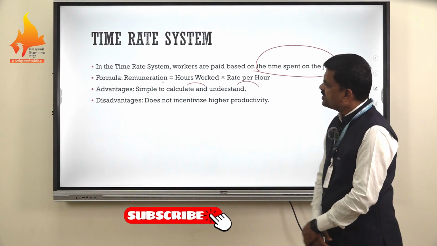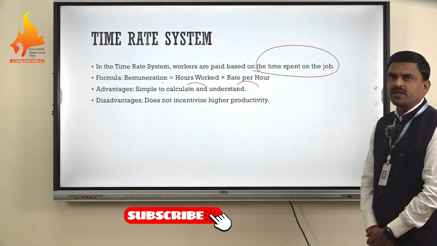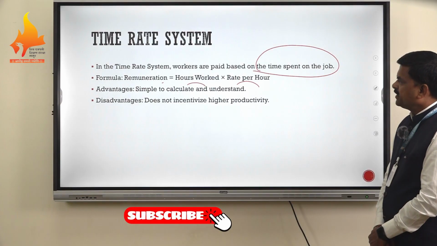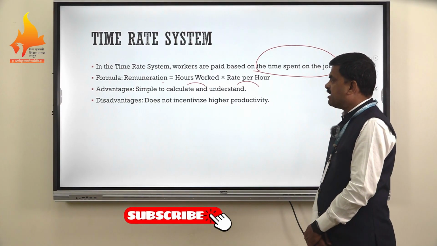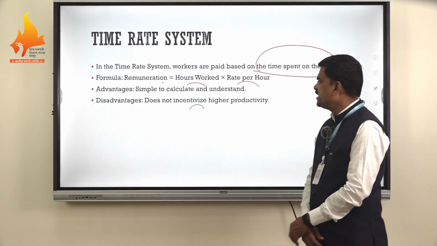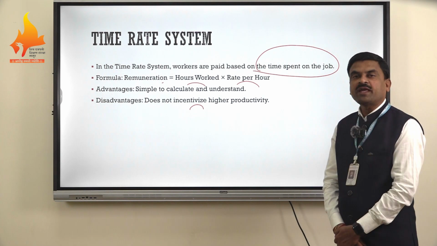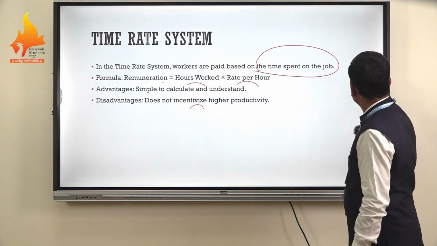The advantage of this system is that it is simple to calculate the remuneration of the worker and easy to understand. But the disadvantage is that it does not give any focus on incentive, so higher productivity cannot be expected from the workers.